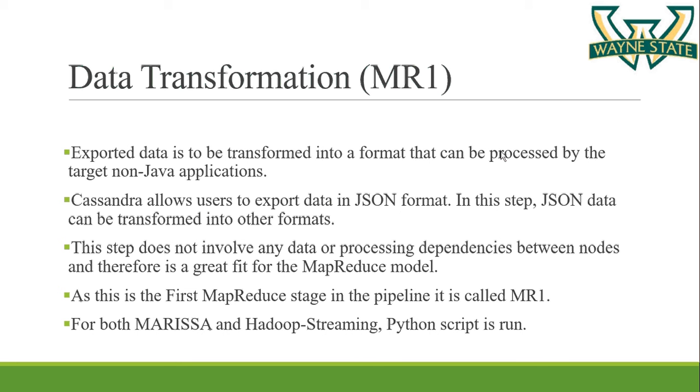In this step we are implementing the MapReduce for the first time, so this step is also called MR1. This step does not involve any data processing and data dependencies between the nodes. Therefore, we can use MapReduce easily on this step. For both Marisa and Hadoop streaming, we are using a Python script to run the code and transform the data into the format understandable by the non-Java executable.